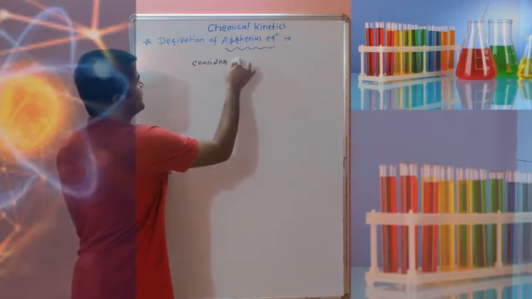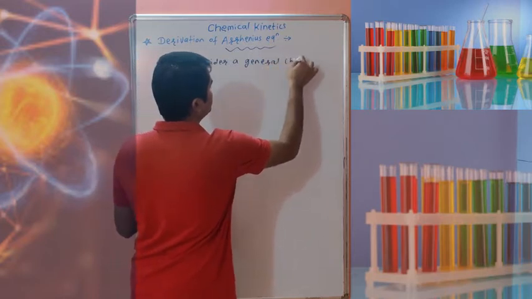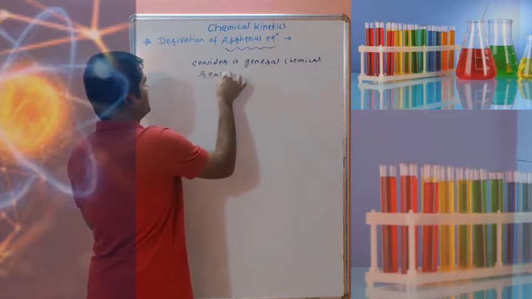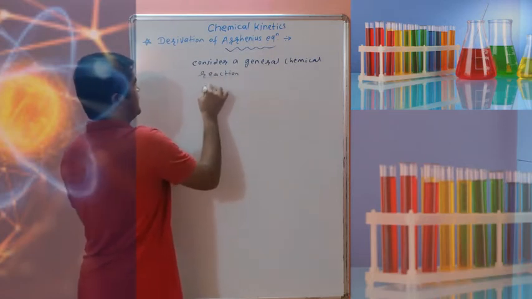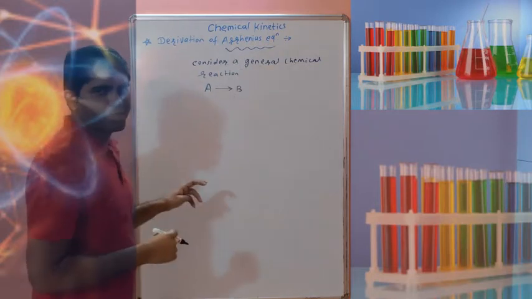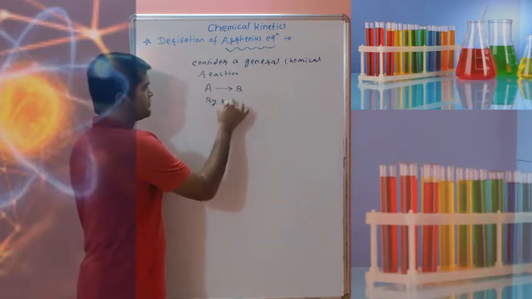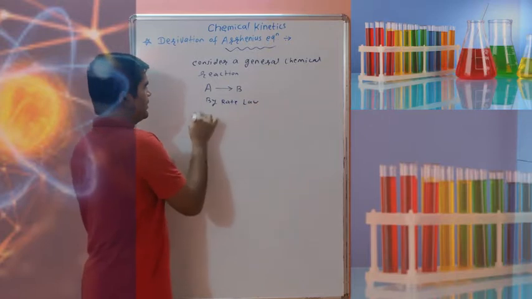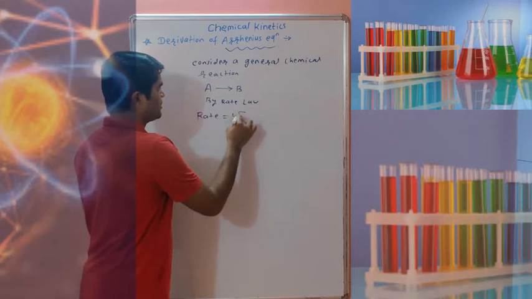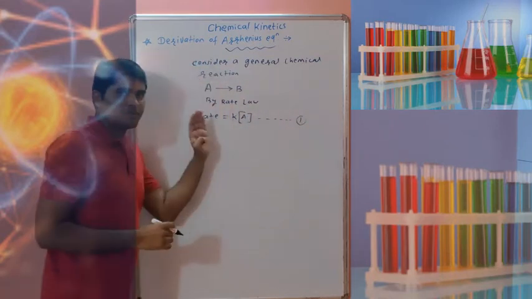So consider a general chemical reaction, A to B. For this reaction, by rate law, we can write rate is equal to K, that is the rate constant, into concentration of A. So this is our equation number 1 by rate law.